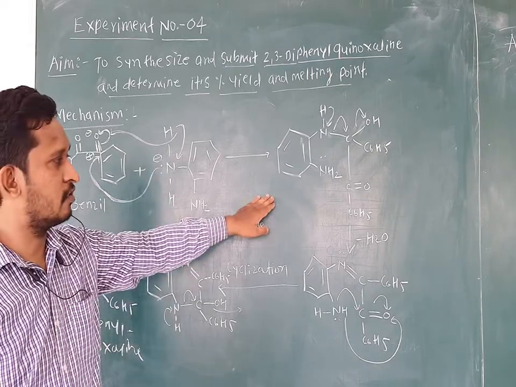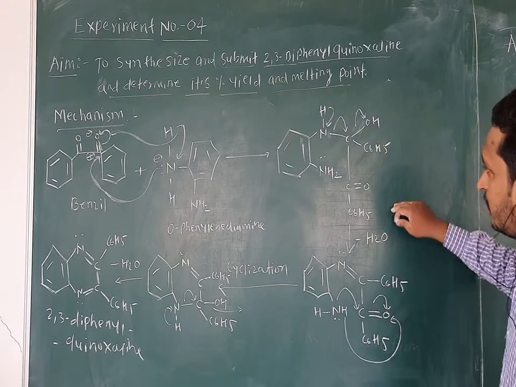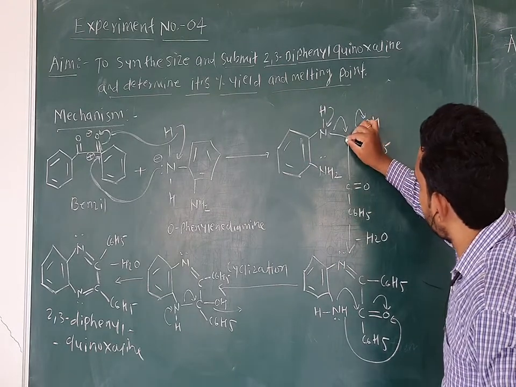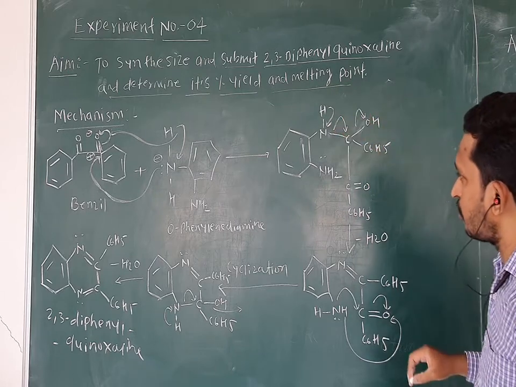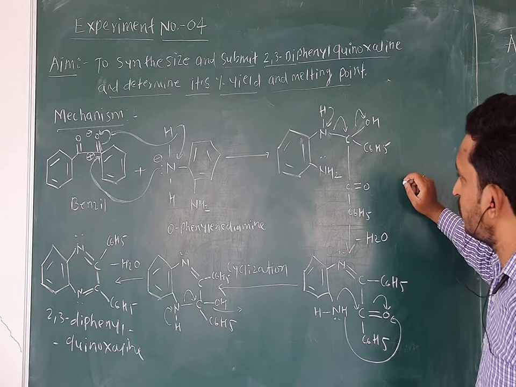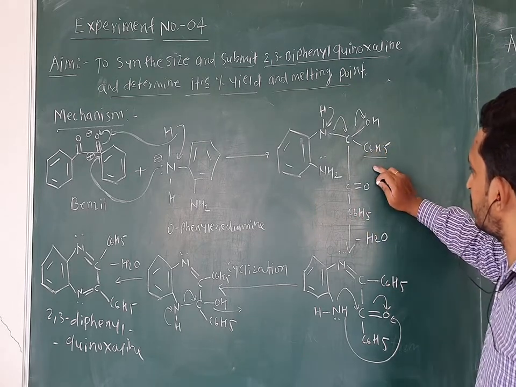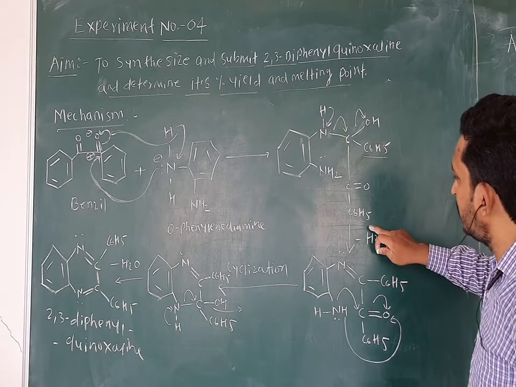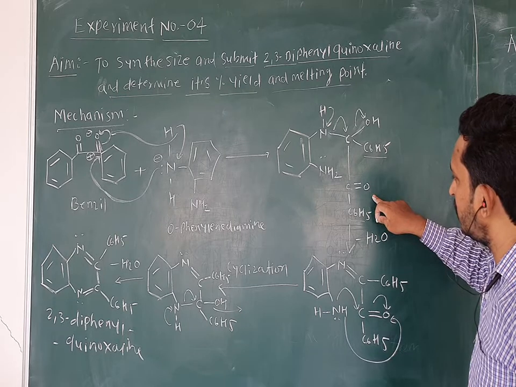In this structure you can see there is an attachment of this carbon atom with the nitrogen of the orthophenylene diamine. And this is the whole structure of the benzil, which we are giving in condensed form. This is C6H5, which means it is the phenyl ring. This is another phenyl ring, C6H5. This is the one carbon-oxygen double bond attached to this phenyl ring.